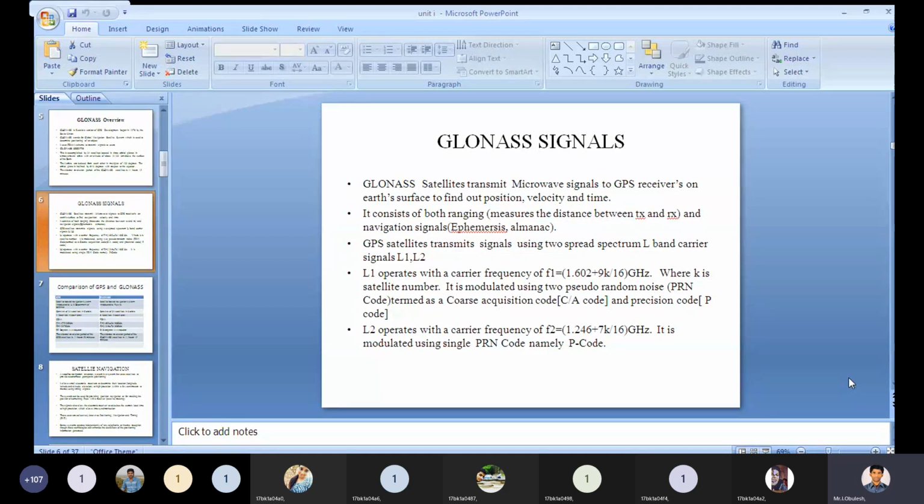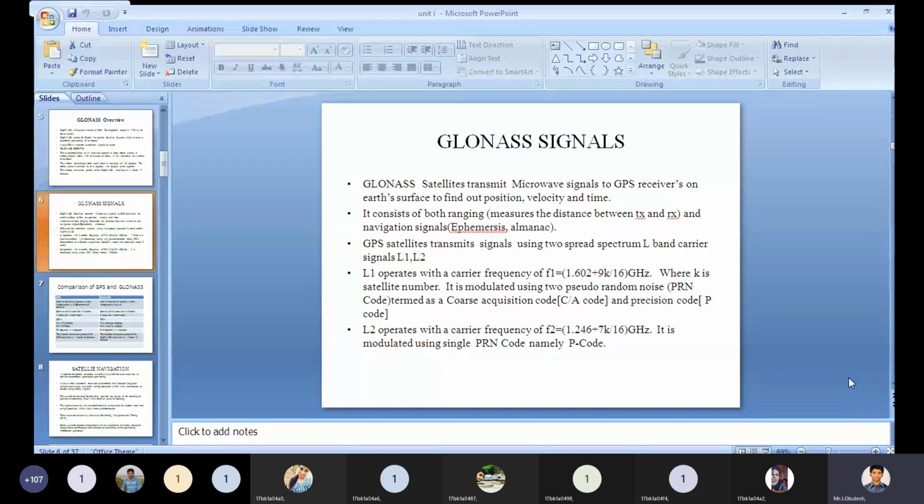L2 will operate with a carrier frequency of F2 equals 1.246 plus 7K divided by 16 gigahertz.